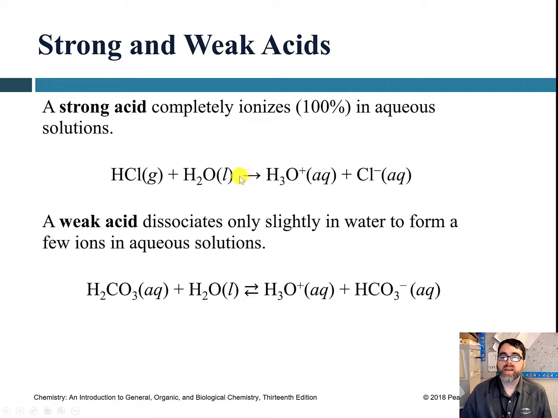Strong acids ionize 100%. They completely dissolve. You end up with only ions over here. Strong acids are not a reversible reaction. Weak acids only slightly dissolve, and so you only end up with some ions in solution, and you do have a reversible reaction. You'll usually see the Arrhenius definition applied to strongs and the Bronsted-Lowry definition applied to weaks, because in the Bronsted-Lowry we can get those conjugates that work in the reverse direction.